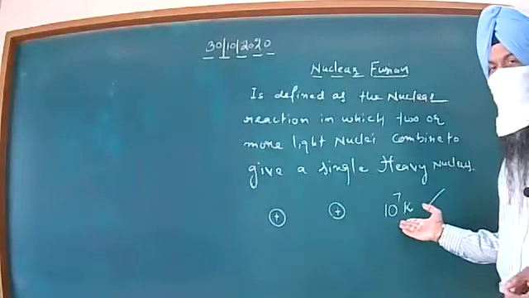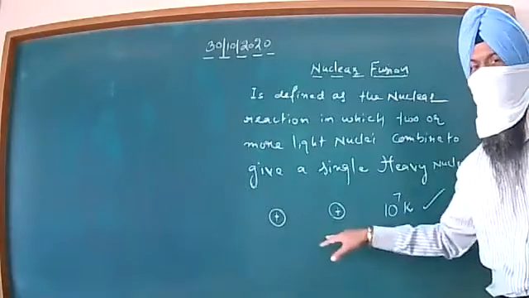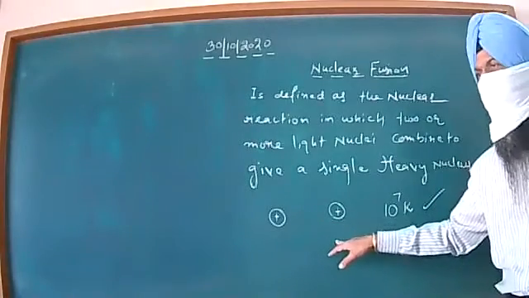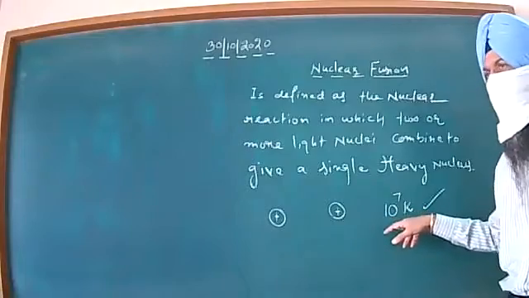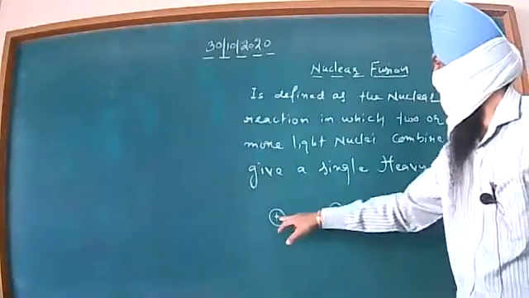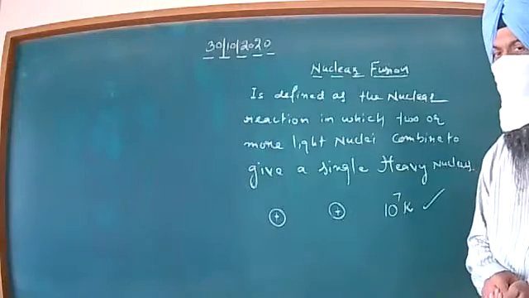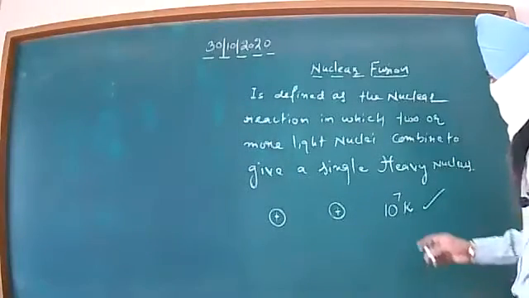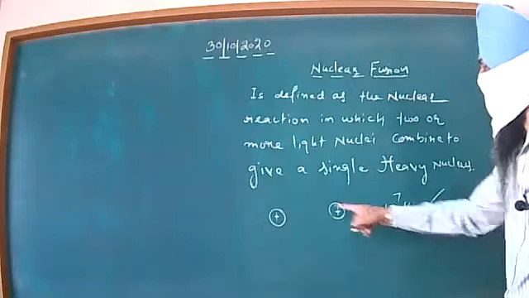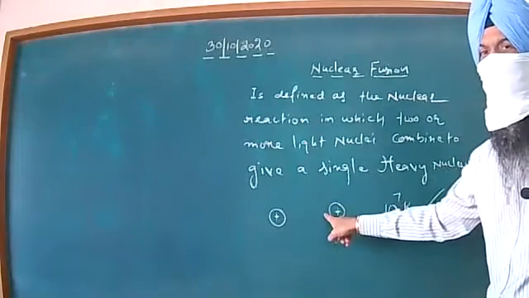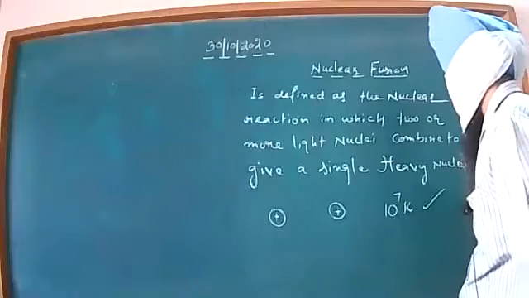So when the temperature is very high, what will happen? They will possess a lot of kinetic energy, thermal kinetic energy rather, and due to that, they have the chances to collide and initiate the nuclear fusion reaction. So, dear children, at such a higher temperature, the two light nuclei can combine to give a single heavy nucleus, beta.